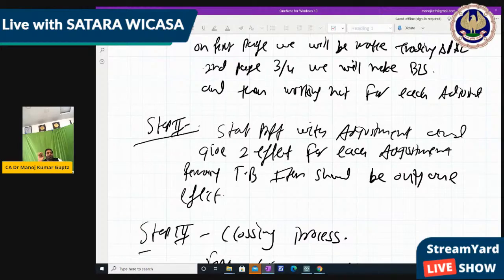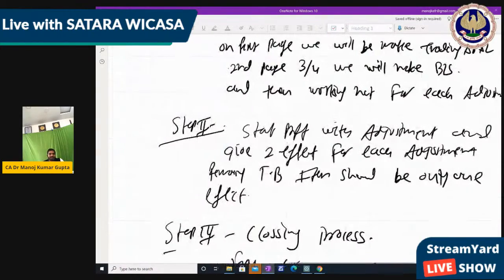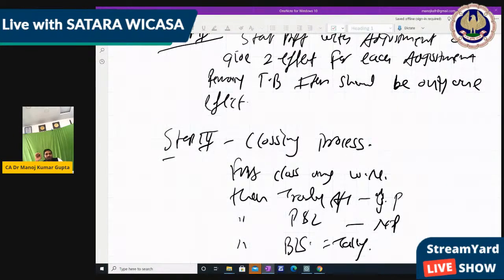Then after that comes the closing procedure, that is, when all the entries are done, we definitely close the accounts. So first we close the trading account, then we close the P&L account, and then we close the balance sheet. Balance sheet must be tallied. The trading account gross profit will transfer to the P&L account, and the P&L account net profit will transfer to the balance sheet, added to the capital because it's a proprietor account, and then we close the closing capital, and then we close the balance sheet. It must be done, right?